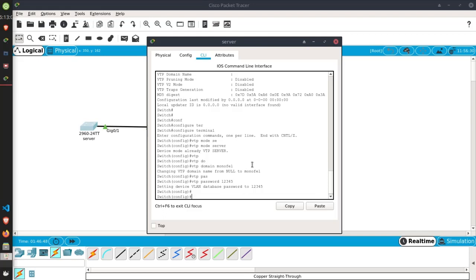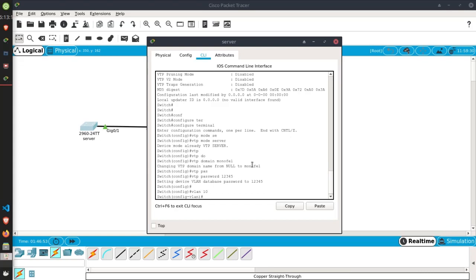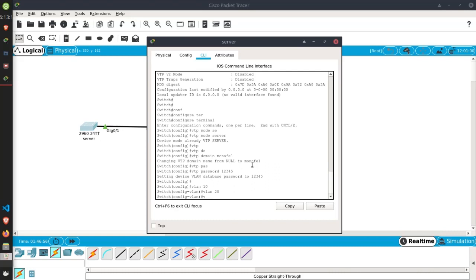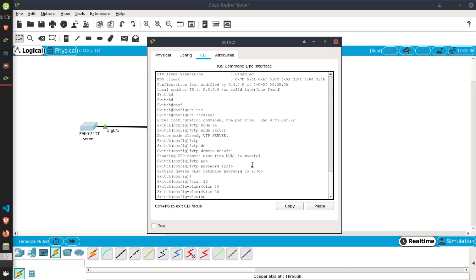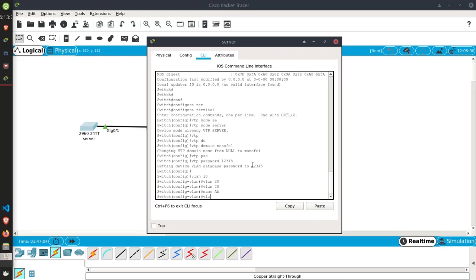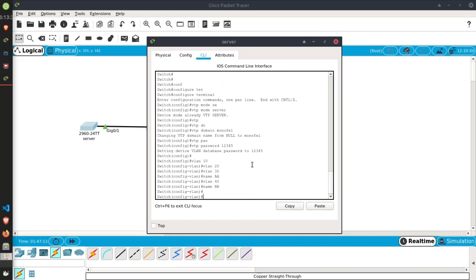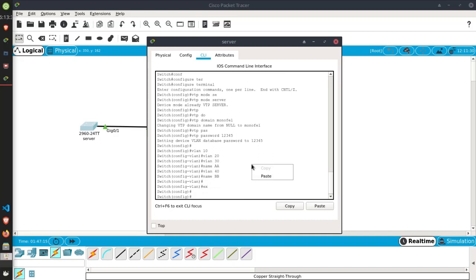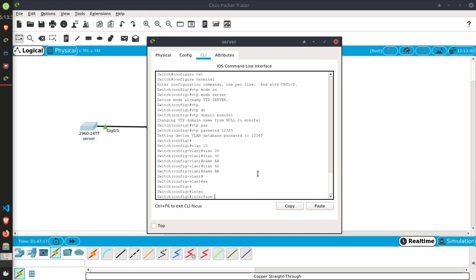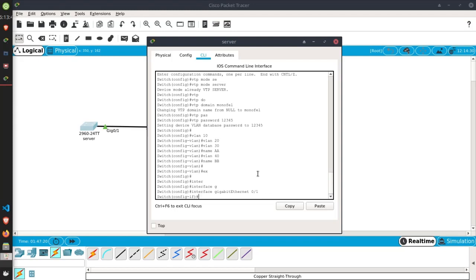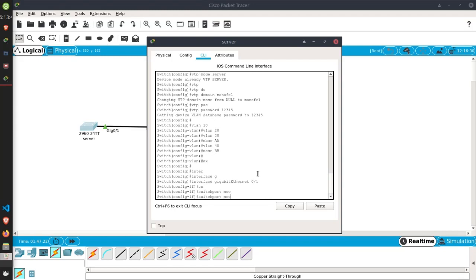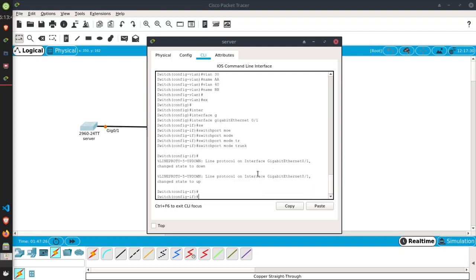Before that, let's configure some VLANs. VLAN 10, VLAN 20, VLAN 30, name AA, VLAN 40, name BB. Exit. Interface gigabit Ethernet 0/1, switchport mode trunk. Okay, we are done here.